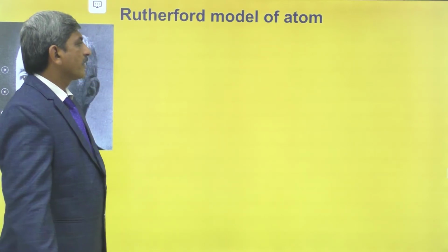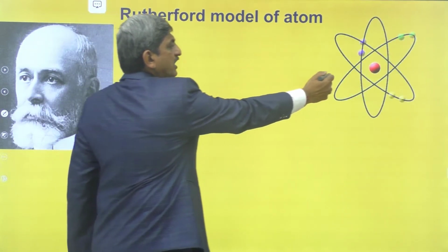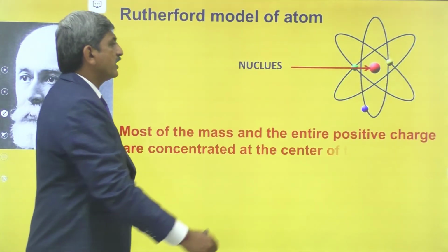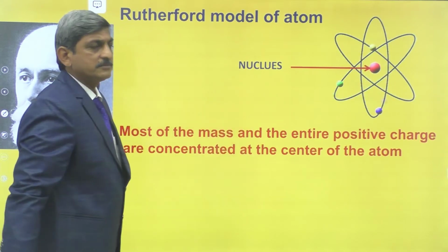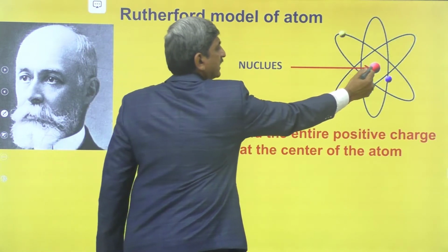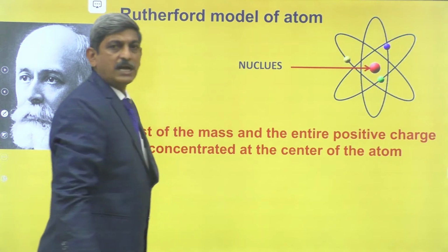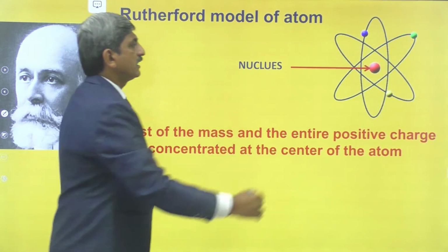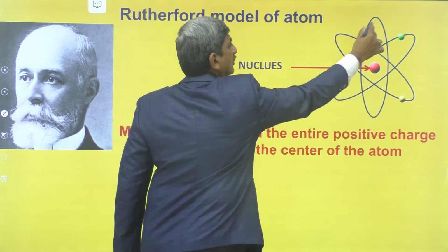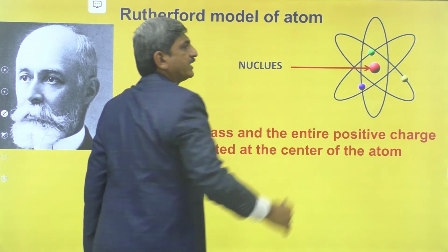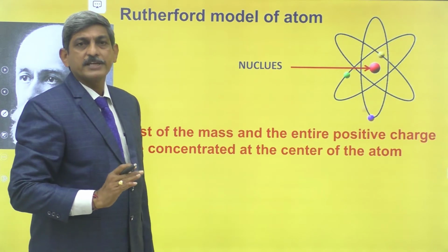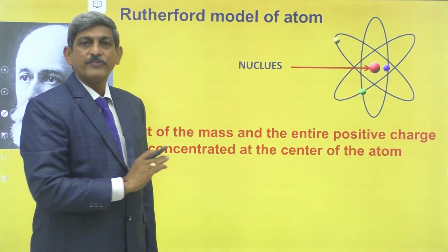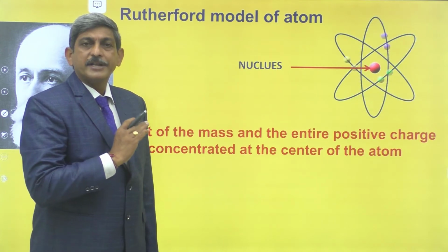According to him, most of the mass and the entire positive charge of the atom is concentrated at the center of the atom, and that center of the atom is called the nucleus. The electrons are revolving around the nucleus in the specified orbits, just like the motion of the planets around the sun. That's why this model is also familiar as the planetary model of the atom.